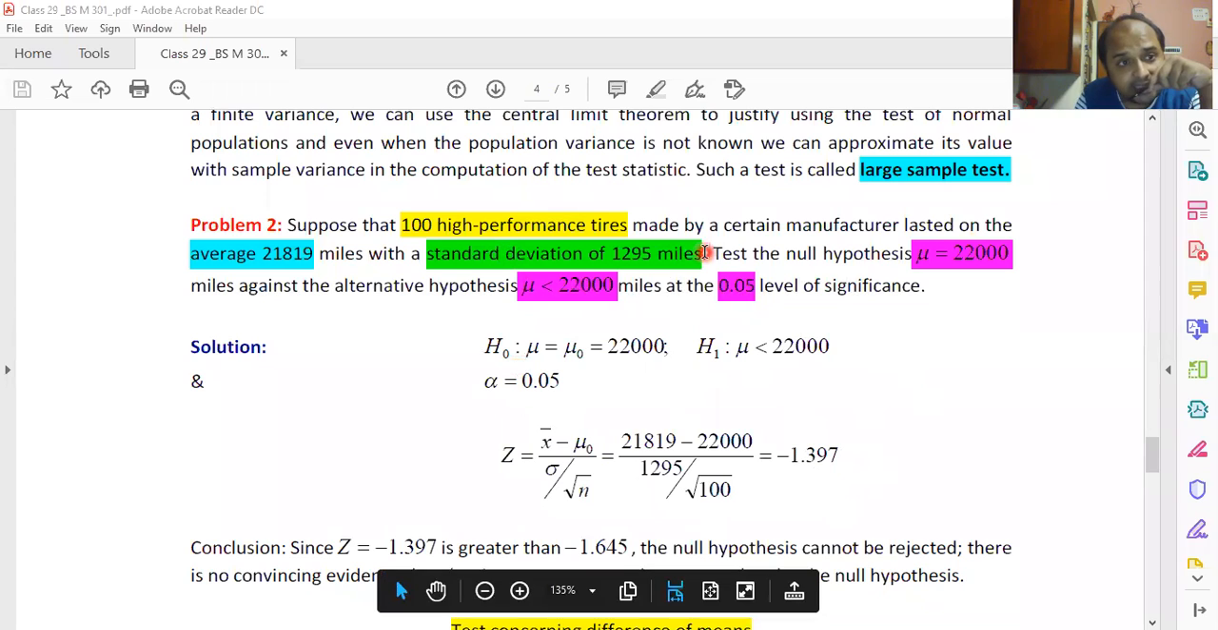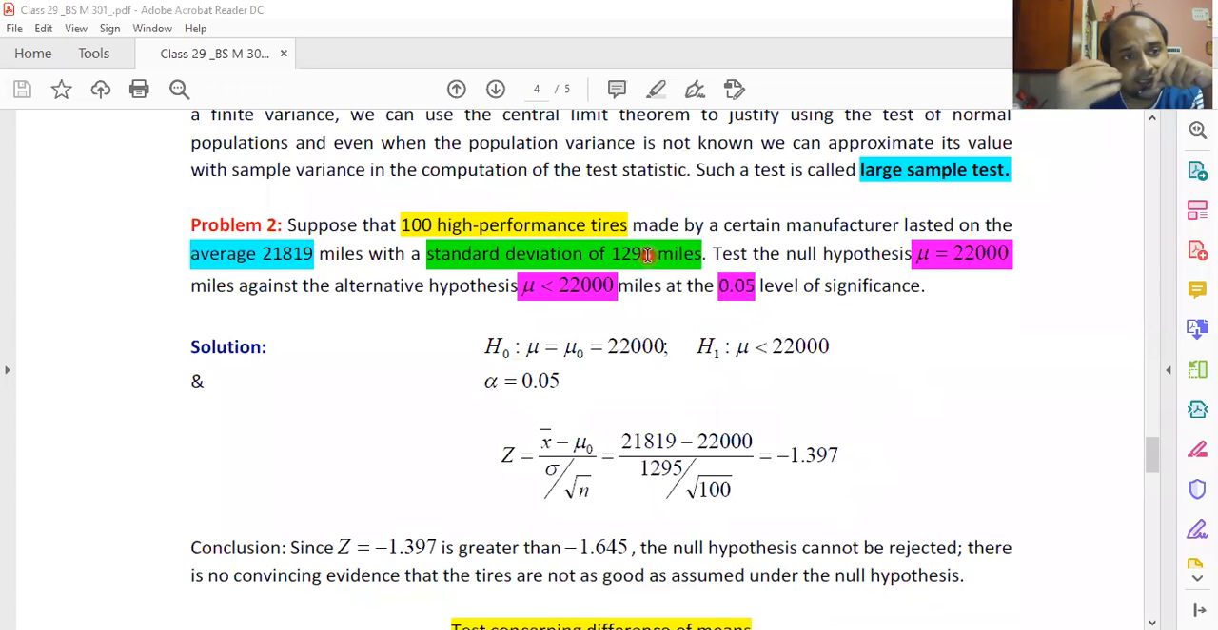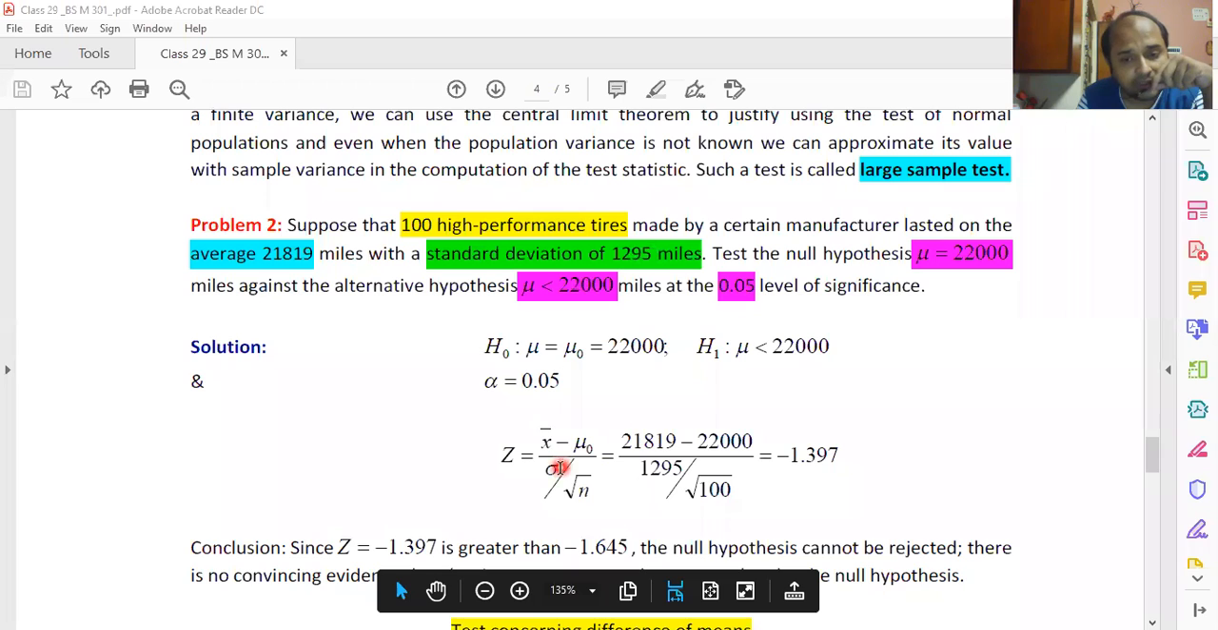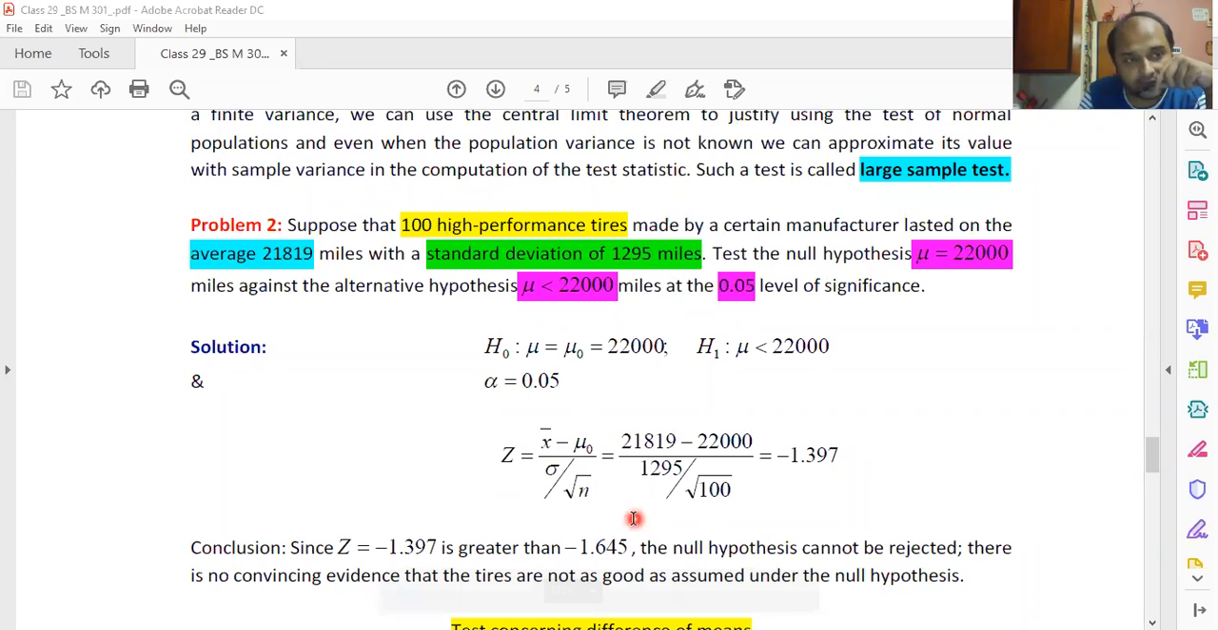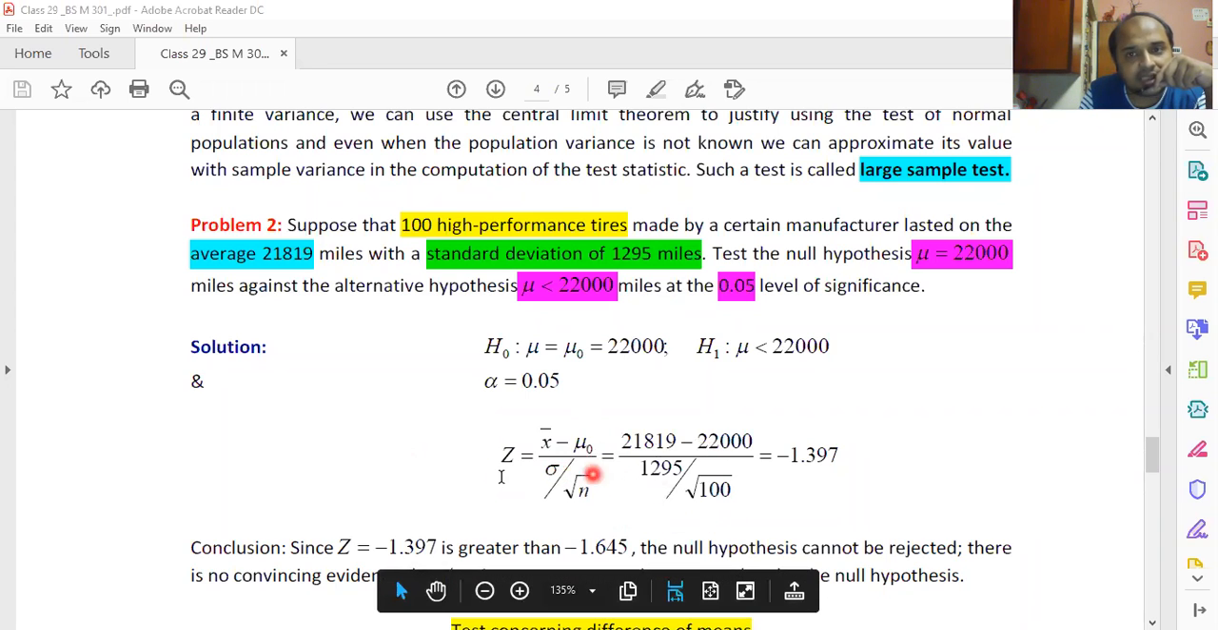Now you see in this particular problem, population standard deviation was missing. Since population standard deviation is missing, according to this note, the central limit theorem and point estimation, population standard deviation has been estimated by sample standard deviation. So we can do so. Generally, they look the same, but theoretically they are not the same. Ultimately, the value is coming to be minus 1.397.